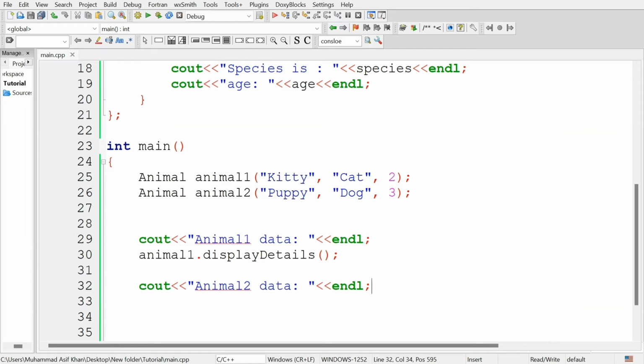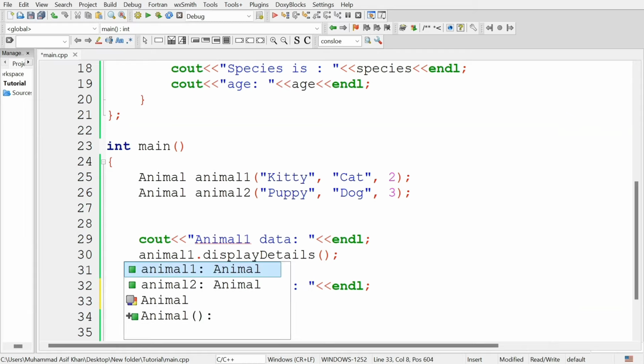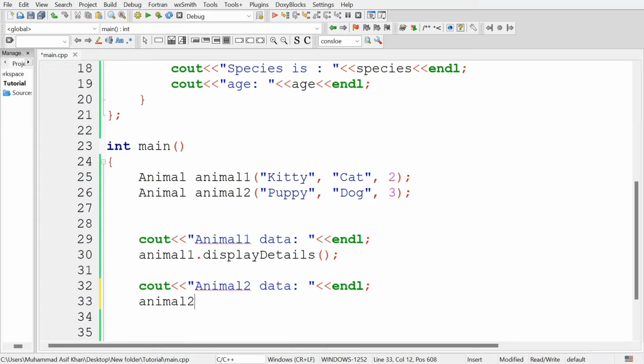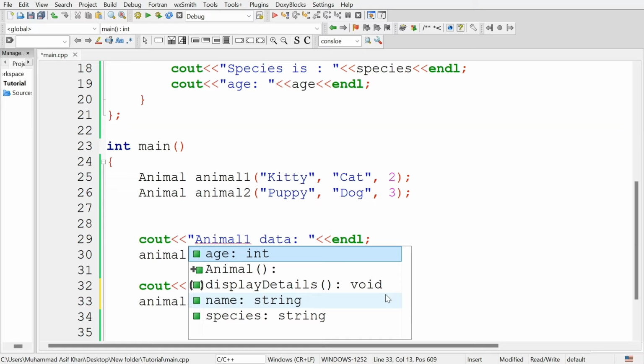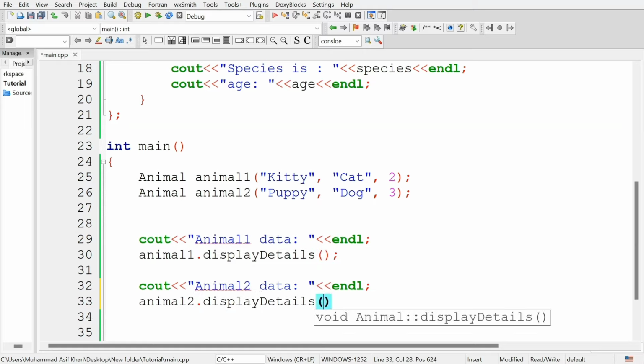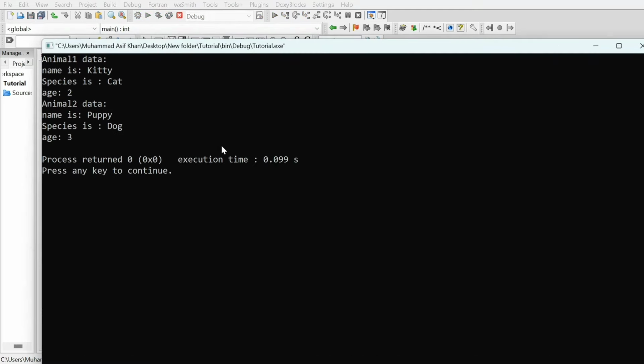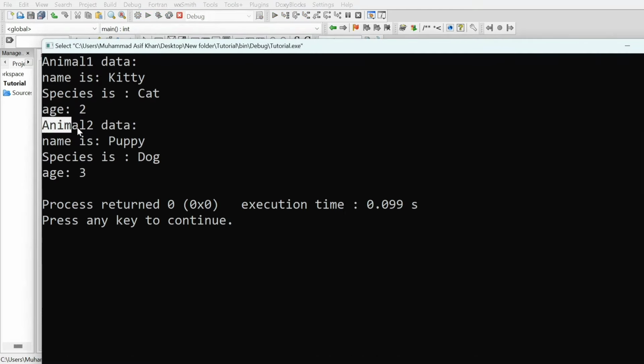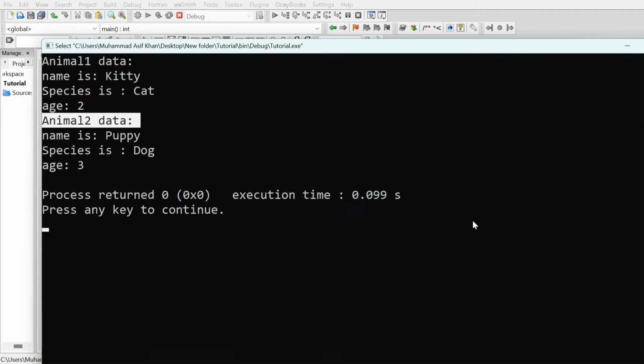Similarly, you can call this function for the animal2 object to display animal2 details. Animal2 dot display details, and now this will display the details for the animal2 object. Let's run the program to check, and you can see it displayed the details for animal2. Animal2 data is name is puppy, species dog, age is 3.